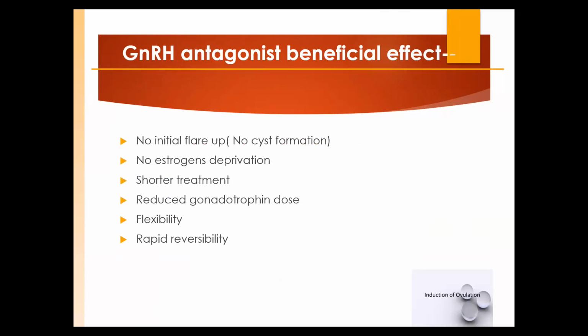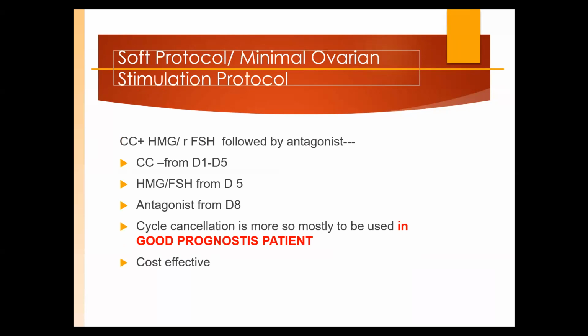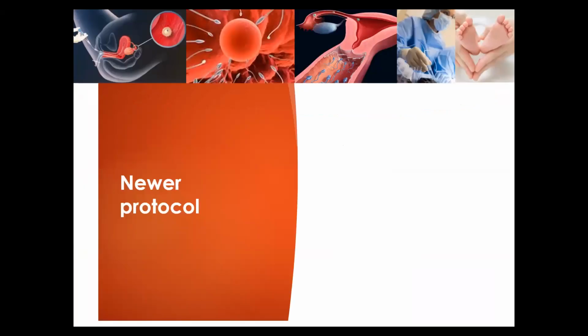Beneficial effect, as I told you, there is no flare up effect, there is no down regulation, the gonadotropin dose requirement is less, and reversibility is also very fast, and here we get a lesser number of follicles but good in quality. Soft protocol: clomiphene with gonadotropins, letrozole with gonadotropins. These are the soft protocols. Once in the patients, we are not doing it for the poor ovarian reserve. Now, actually, exactly this was the topic we were discussing today, the newer ovulation induction protocols.